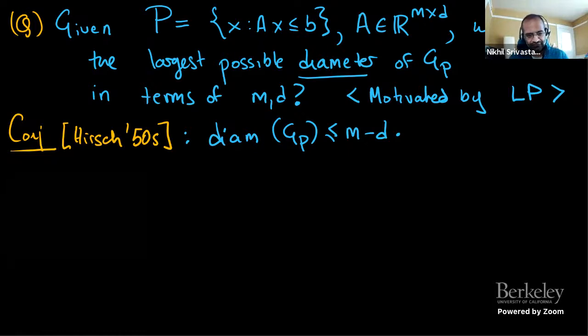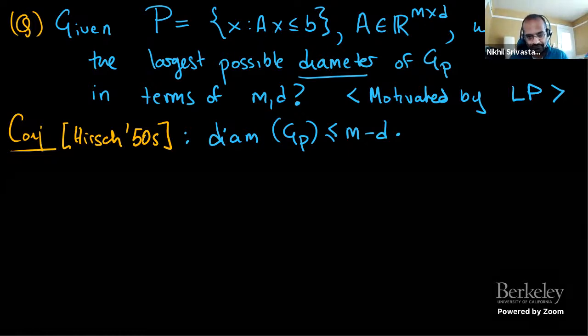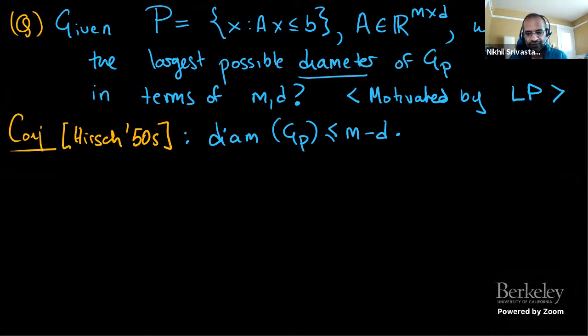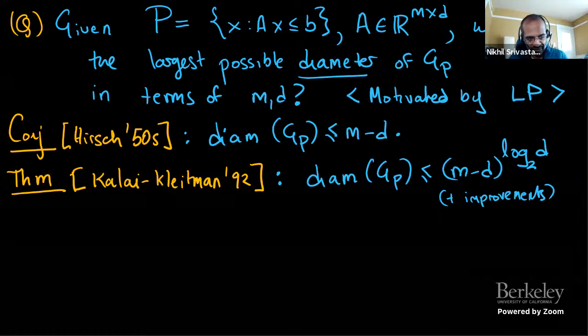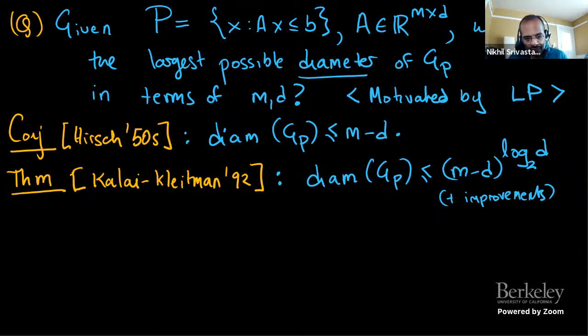So this was, well, open for a very long time, and there are many results about it. I'll just say some of the landmark results. So one important result is the theorem of Kalai and Kleitman from 1992, who proved that the diameter is at most (m minus d) to the log d. Okay, so that's much better than m to the d, which was the trivial bound we saw earlier. It's also much worse than m minus d. It's not a polynomial in m and d, right? It's m to the log d, quasi-polynomial.